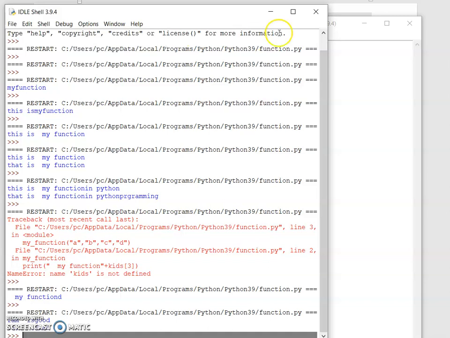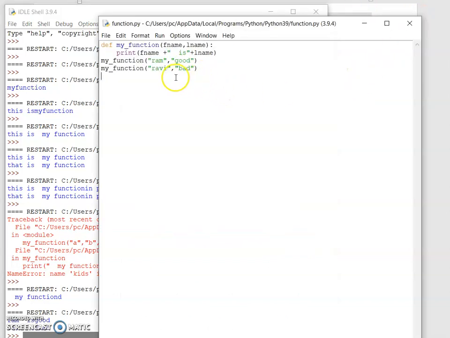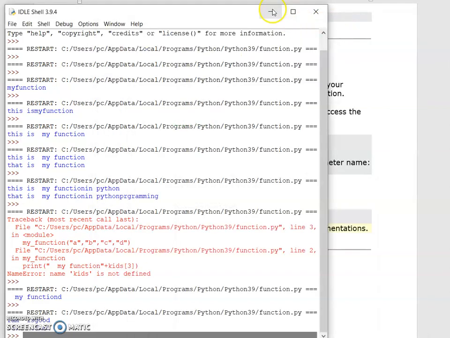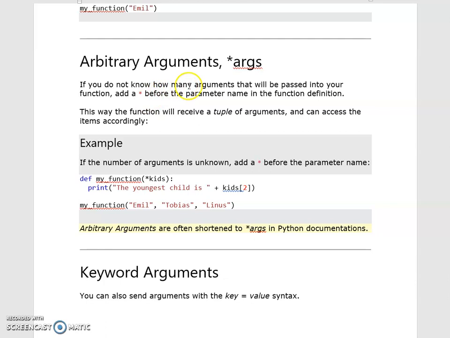This is the way you need to pass number of arguments, by just putting comma in function calling and function definition. You can pass number of arguments. For example, if you don't know how many arguments will be passed into your function, then what we have to do is add a star before the parameter name in the function definition.